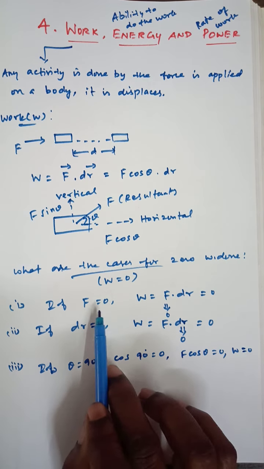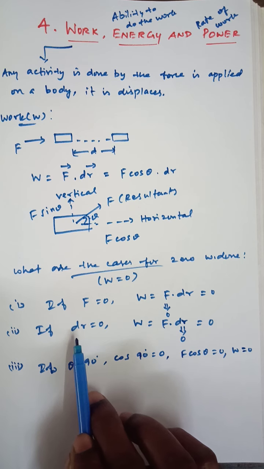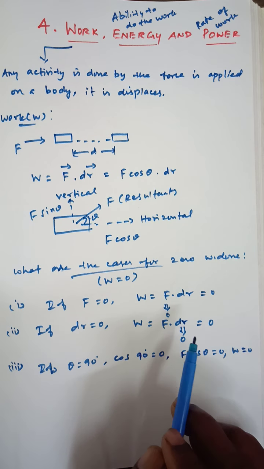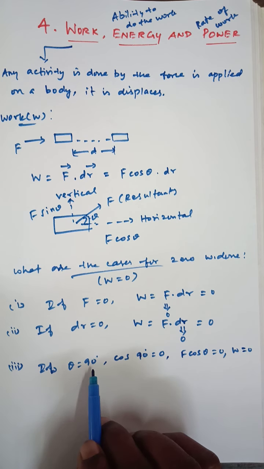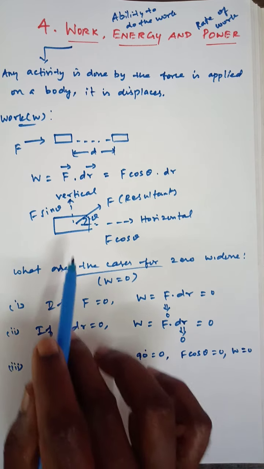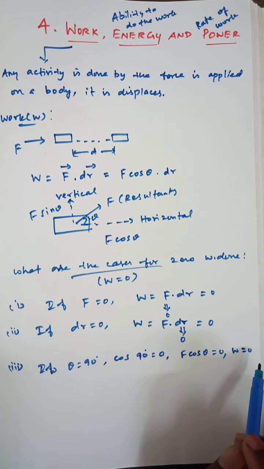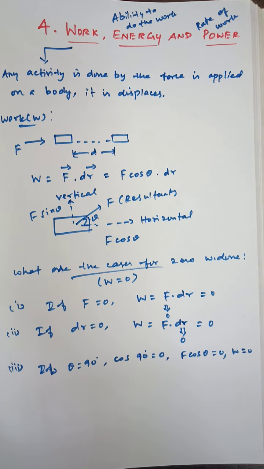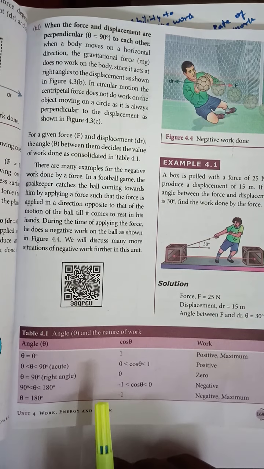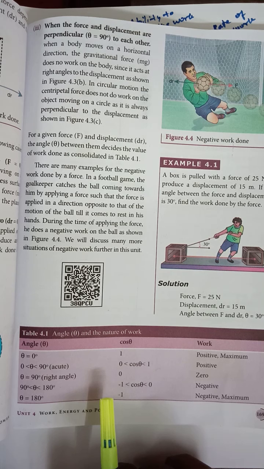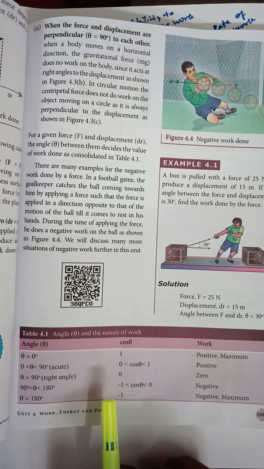If force is 0, W is also 0. If dr is equal to 0, W is also 0. If theta is equal to 90 degrees, which means we are lifting upwards, vertically, then there is no work done acting on the object. Clear? So next I will show the table for the value of work with the angle theta.